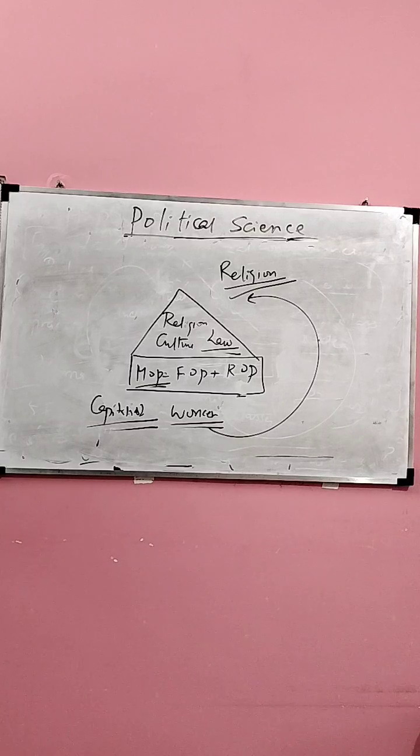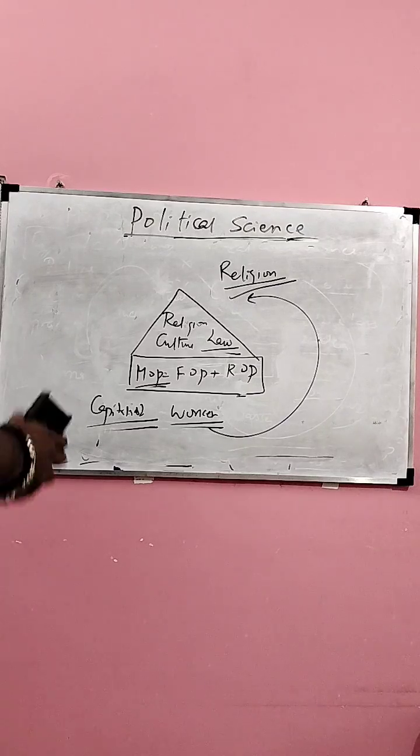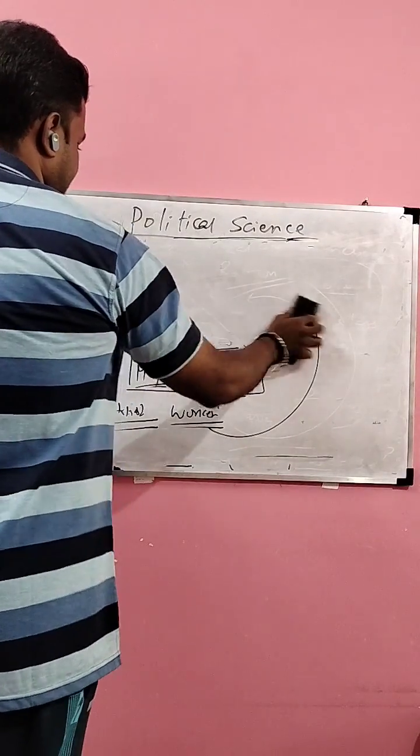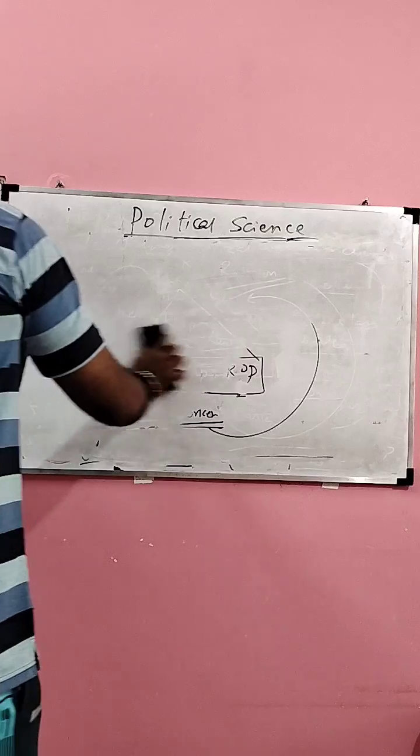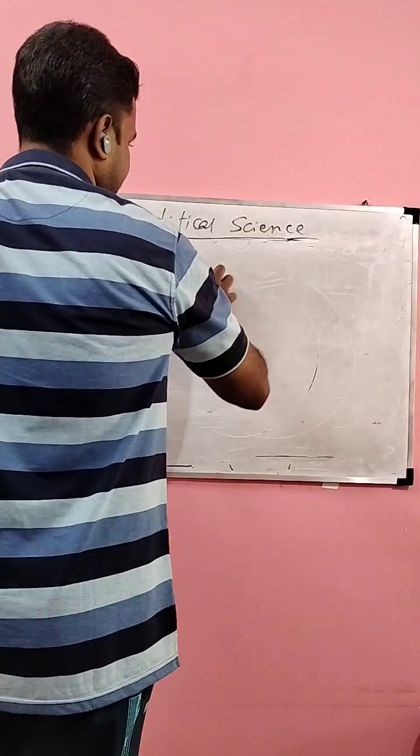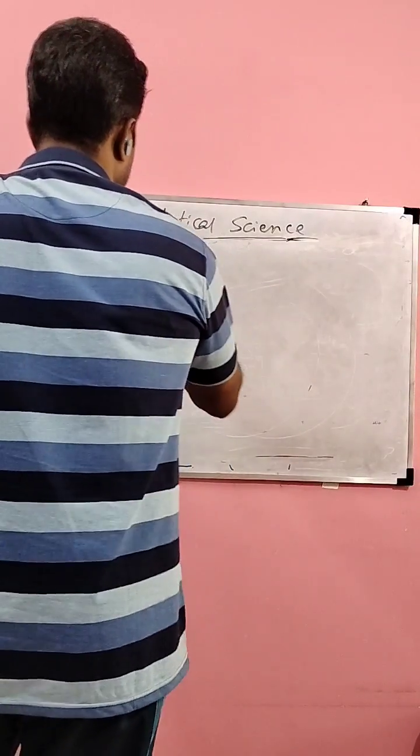Now, what is the solution for this exploitation? Marx tells that struggle and class conflict is a solution for the worker to come out of exploitation. We already discussed the concept of class. What is class? Class is a group of people who are located similarly with respect to the means of production.